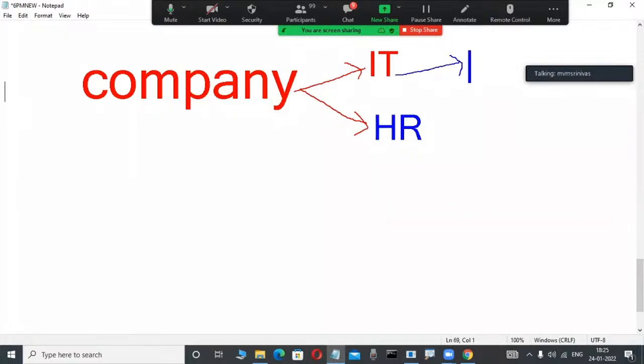In this IT department, 3 employees are working, for example. Here again, in the HR department, 1 employee is working. This is a small scenario: in a company, an IT department and an HR department are there. For example, one company, 2 departments. In the IT department, 3 employees are working. In the HR department, 1 employee is working.